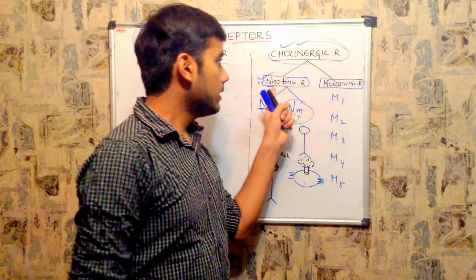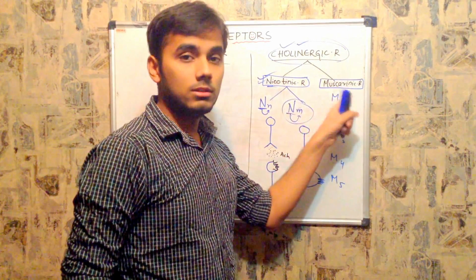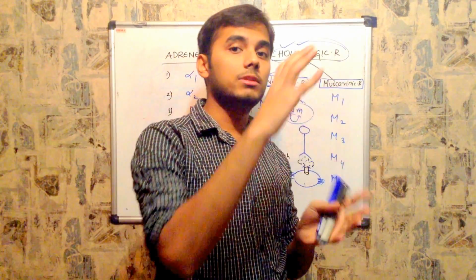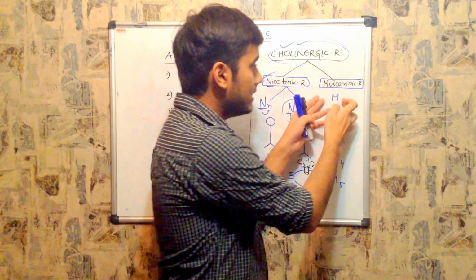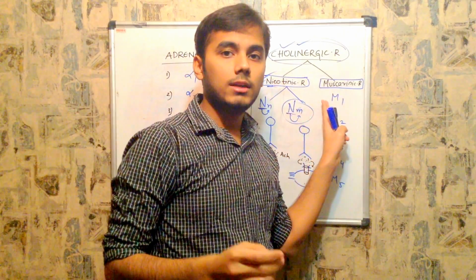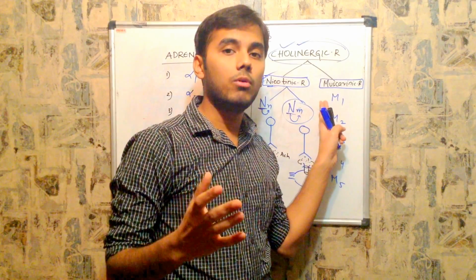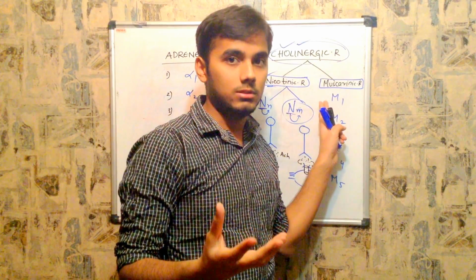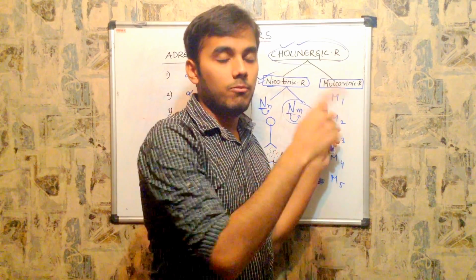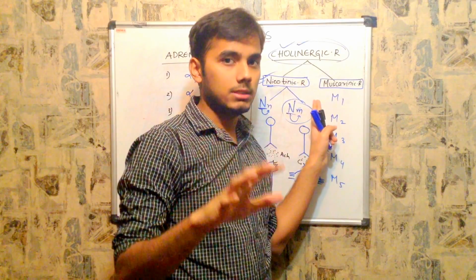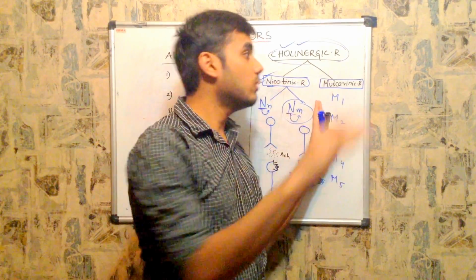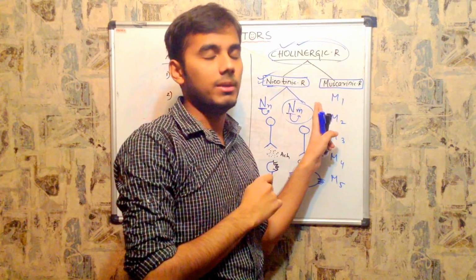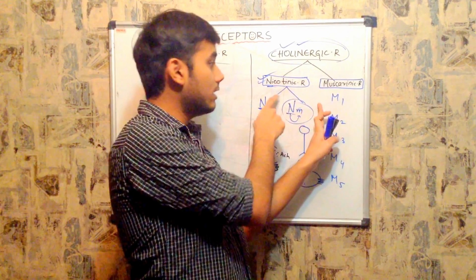Cholinergic receptors are nicotinic and muscarinic, because these receptors are activated in the presence of nicotine as well as muscarine. So when I ask what substances activate the M1 receptor, you need to say M1 is a muscarinic receptor, so it will be activated with the help of muscarine as well as acetylcholine, but not with nicotine.